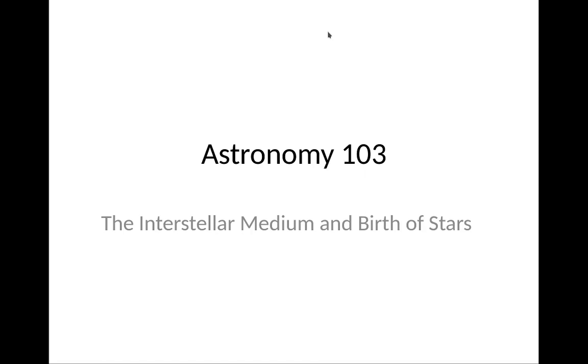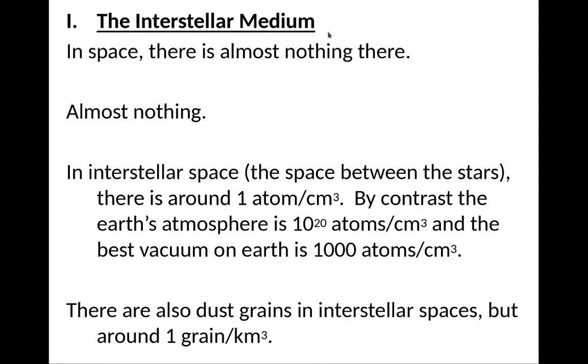In this module, we're going to talk about the interstellar medium and the birth of stars. Let's start first with the interstellar medium. In space, there is almost nothing there. In interstellar space, which is the space between stars, there's about 1 atom per cubic centimeter. By contrast, in Earth's atmosphere there are 10 to 20 atoms per cubic centimeter, and the best vacuum on Earth that we can produce is about 1,000 atoms per cubic centimeter.